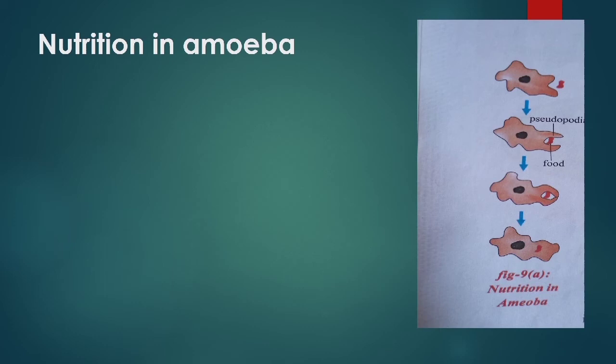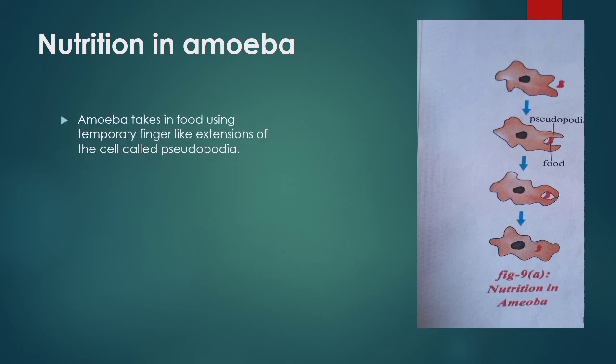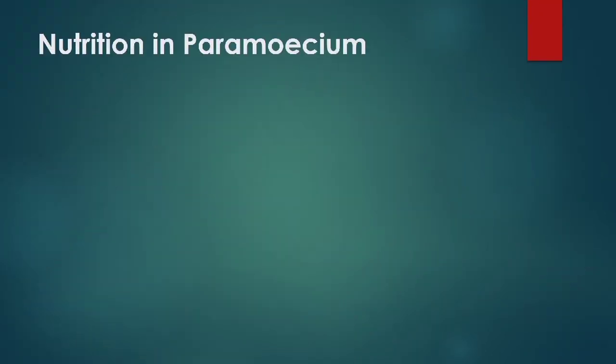So with the use of pseudopodia, amoeba forms a food vacuole. Inside the food vacuole, it breaks down the complex food molecules into simple food molecules, which then diffuse into the cytoplasm. After that, the undigested part of the food material is thrown outside.